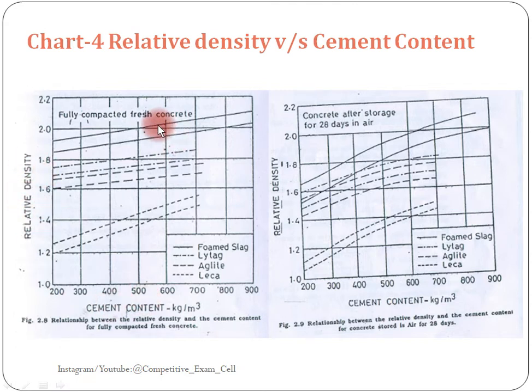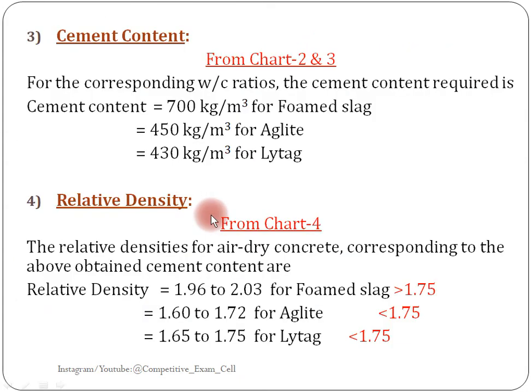So again we have two lines for each aggregate. For foamed slag we have two lines. Two lines means one is the maximum relative density, another one is the minimum relative density. Clear? We need to note down the range, minimum to maximum. Again, minimum and maximum should not exceed 1.75; they should be below 1.75.